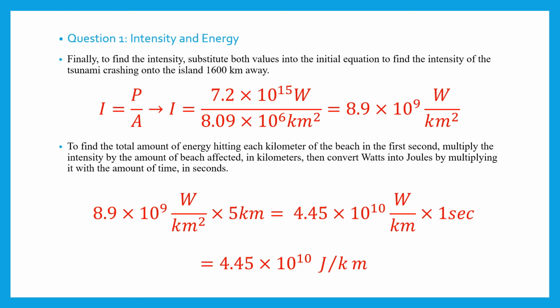And with this, we can find the total amount of energy hitting the beach. To find the total amount of energy hitting each kilometer of the beach in the first second, we multiply the intensity by the amount of beach affected in kilometers, so 5 kilometers, then convert watts into joules by multiplying it with the amount of time it's taking place. So in this case, 1 second, giving us a total of 4.45 times 10 to the power of 10 joules per kilometer of beach.